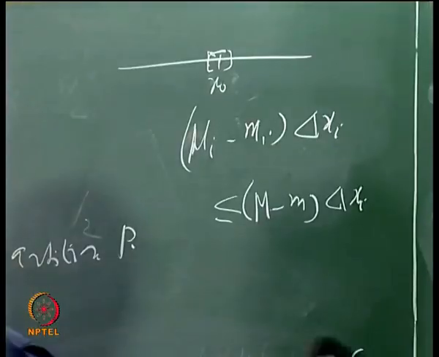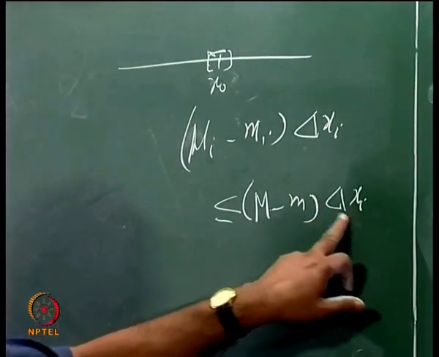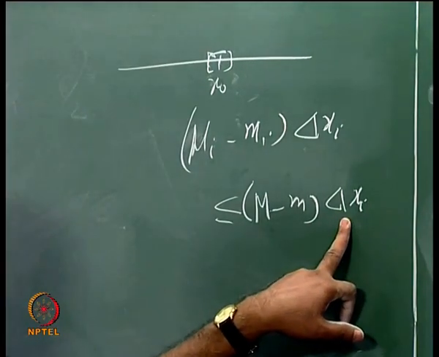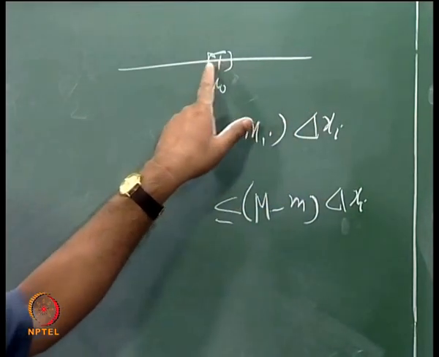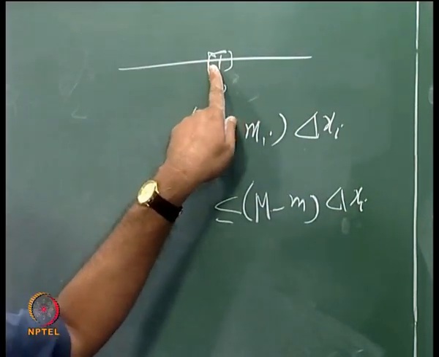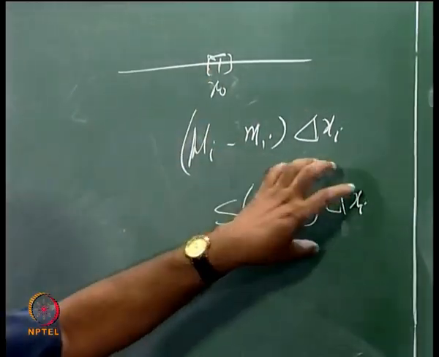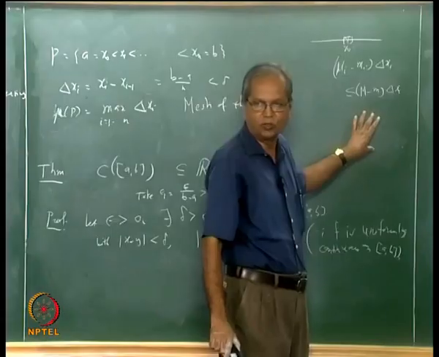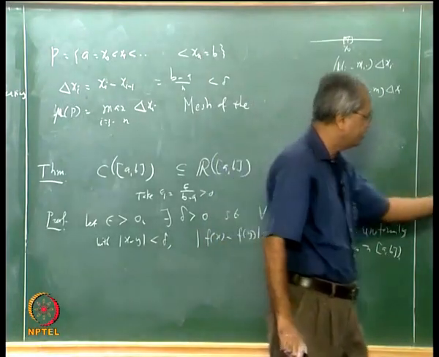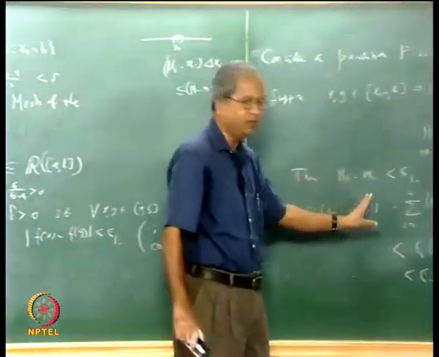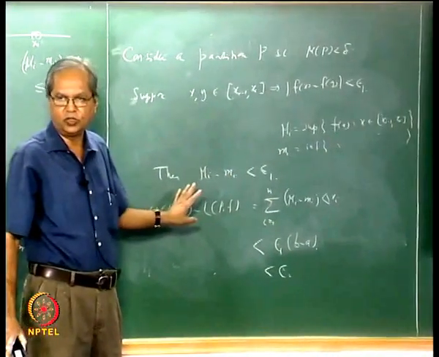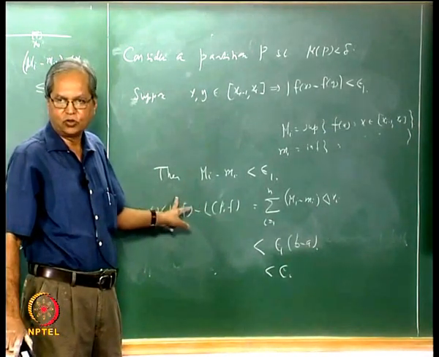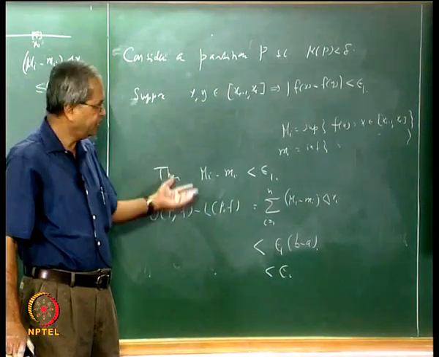So I choose this delta xi so small, choosing xi minus 1 and xi very close to x naught, so that this product is less than epsilon by 2, and then choose the other deltas in such a way that the remaining part is also less than epsilon by 2.